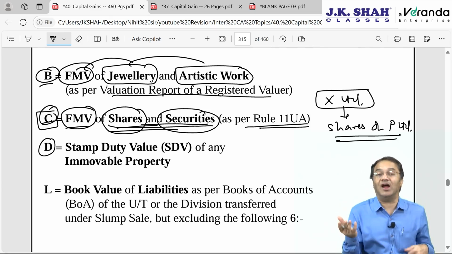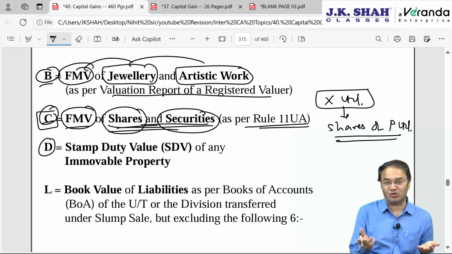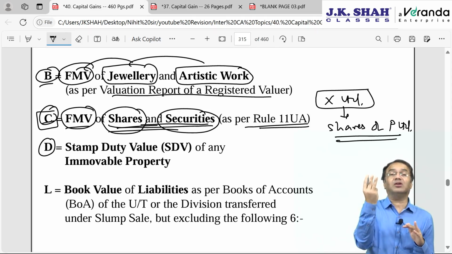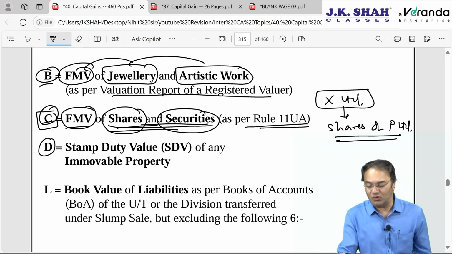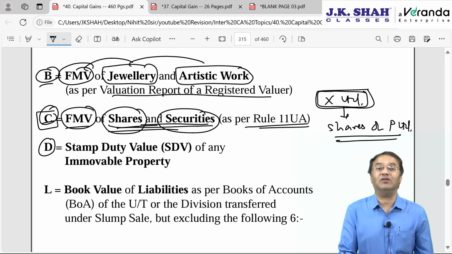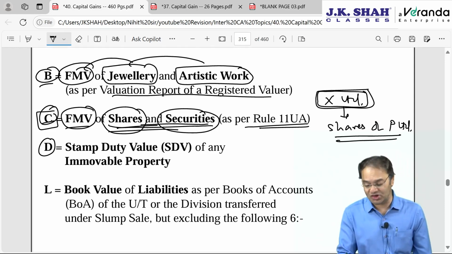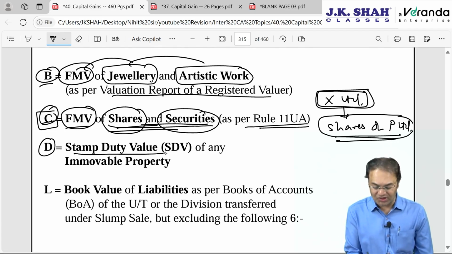Why would we find out the value of X Limited shares? X Limited is not getting sold, no? Only one undertaking of X Limited is. Out of 3 undertakings A, B, C, only undertaking C is getting transferred. Pointless to value the whole company or the whole assessee. Here we have to find out the value, that is FMV, of those shares of some other company which are held under undertaking C by X Limited.